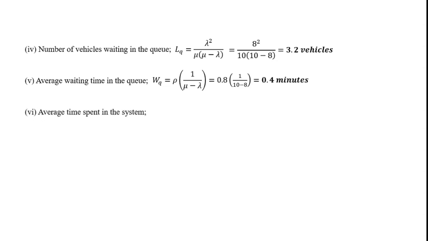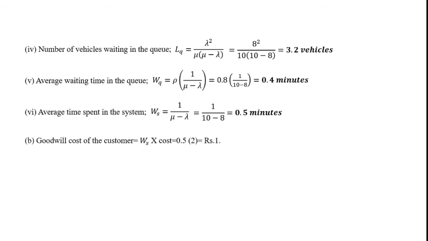Next is average time spent in the system. Okay, so total time that is spent in the system, that is WS. WS has the simple formula 1 upon mu minus lambda, 1 upon 10 minus 8, that is 1 by 2, that means 0.5 minutes. So total time spent in the system is 0.5 minutes.